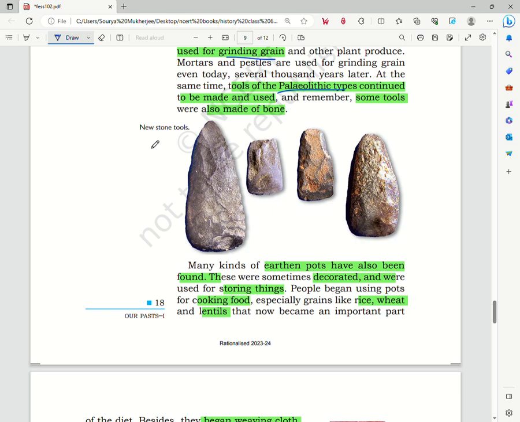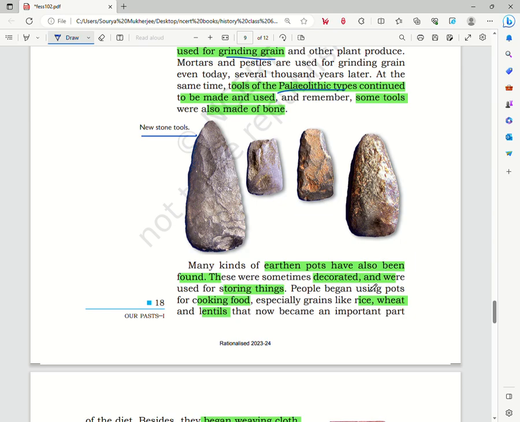Here you can see that some of the new stone tools have a sharper edge. We see these are shaped in a particular way, like a big arrowhead. You see the edges have been sharpened. Now, many kinds of earthen pots have also been found.